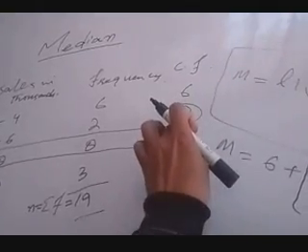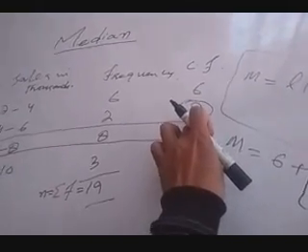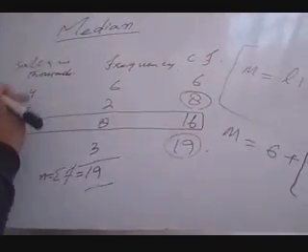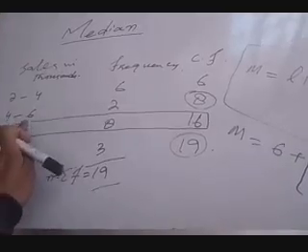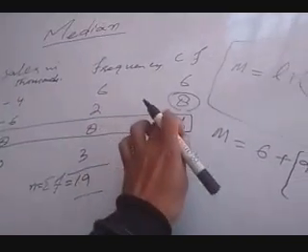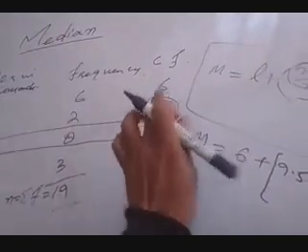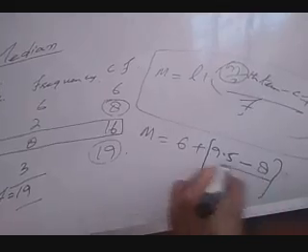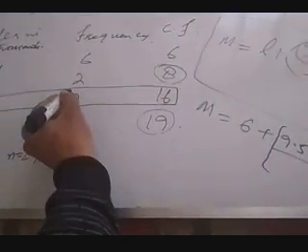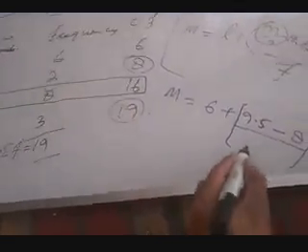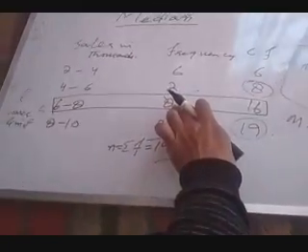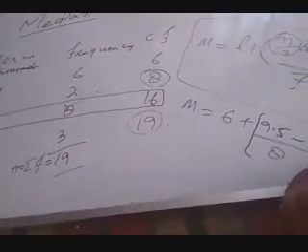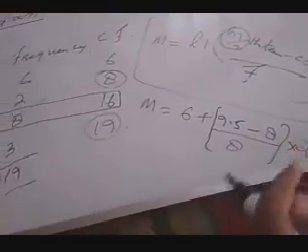The one below this is 8. 8 is the cumulative frequency below, going in the decreasing direction, not where it is increasing. So the first one is 8. So 8 is the cumulative frequency below this class, divided by F, the frequency of the median class, which is also 8, into class size, which is 4 minus 2, that is 2. Class size is 2.